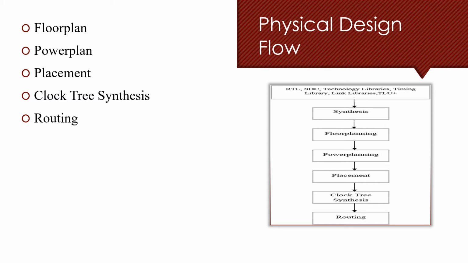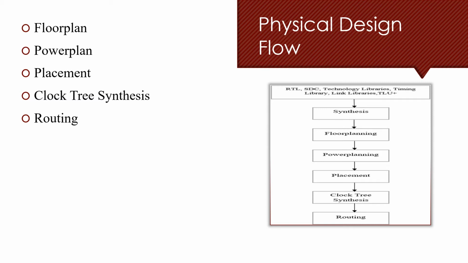At floor plan, we decide the dimension of the chip, and we try to place the macros inside the core area. In power planning, a power mesh is created to give VDD and VSS to all the standard cells. In the placement stage, all the standard cells are placed inside the core.